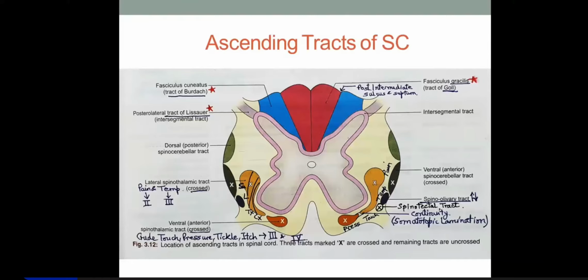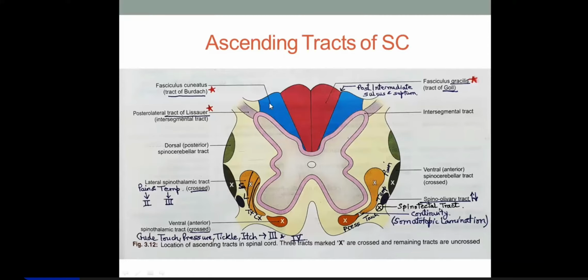All these sensations are ascending up through this dorsal column, the posterior funiculus. Those sensations from the lower limb and up to the lower thoracic segments extend to this, which is called fasciculus gracilis, and the lateral one is fasciculus cuneatus.